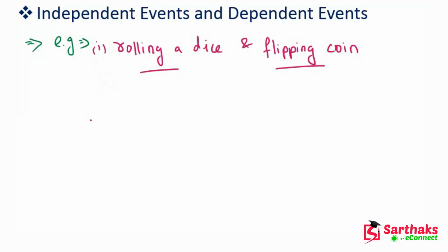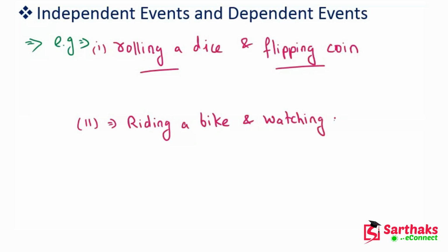Okay, now if you see the second example, here is riding a bike and watching a movie. These two events are again independent events. Okay, so I hope you understand these things. What are independent events? Got it?